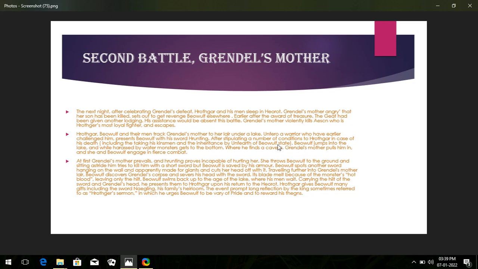What happens on the ground? Beowulf jumps into the lake, and while harassed by water monsters, he fights them and gets to the bottom. There he finds a cave, and Grendel's mother pulls him in, and they engage in a fierce, ferocious combat.